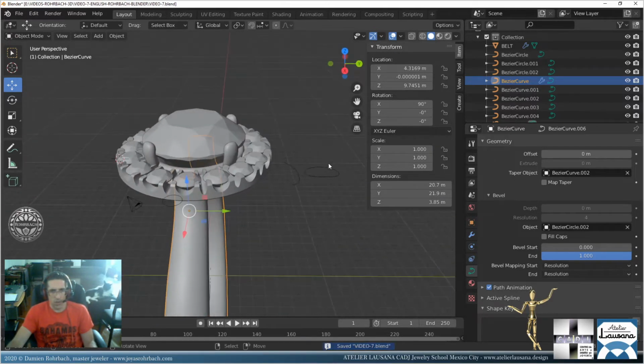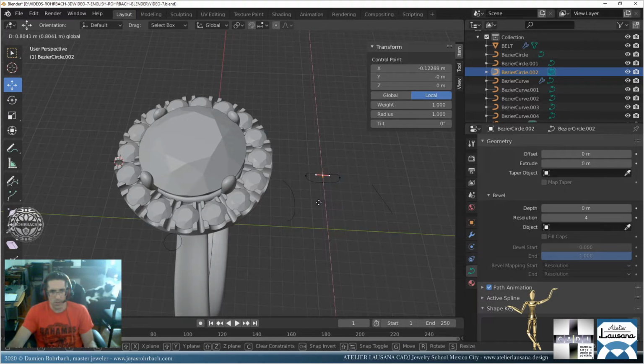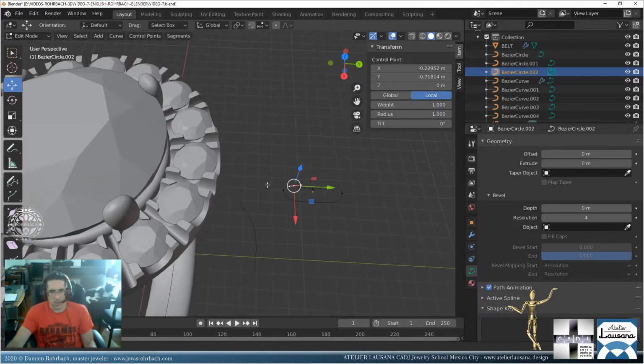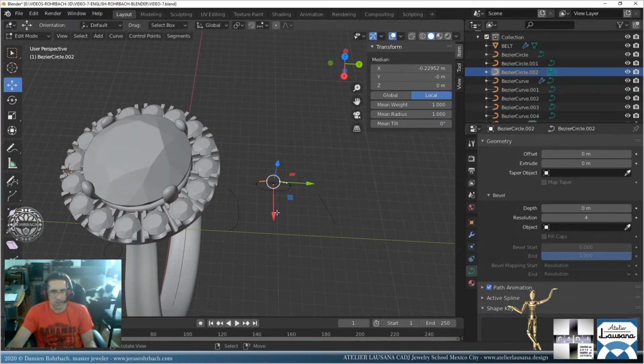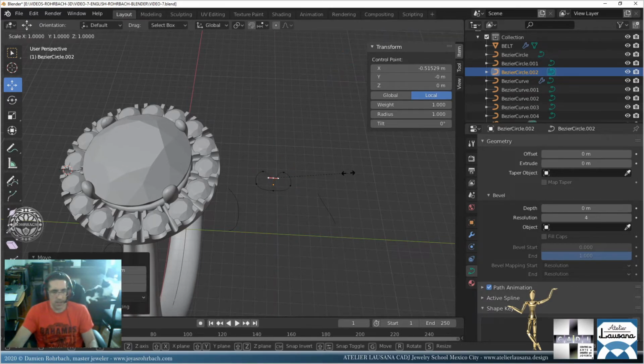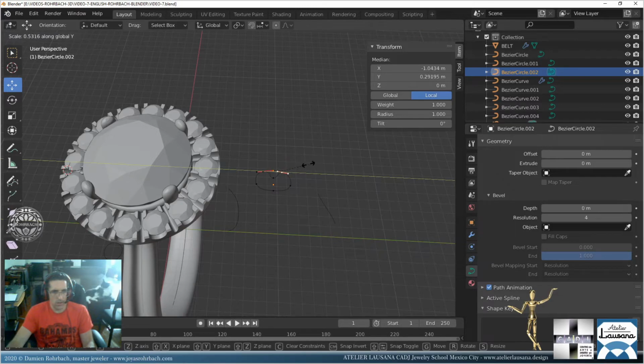Okay, but I'm going to change this design. I want something nicer here. Let's go there and subdivide. I want to change the body of the ring a bit, make the design a bit nicer. Somewhere like that. SY. SY. Oh, sorry.